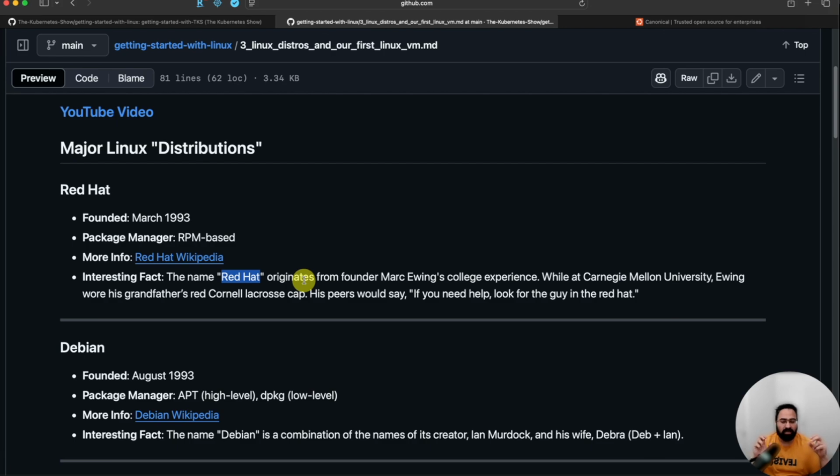So if you see Red Hat with a version number, you really need to figure out what version they are talking about. Let's say somebody says Red Hat 7, there is a good chance they are referring to Red Hat Enterprise 7, versus Red Hat 7 that was in 2004, 2005. All right, so that is a brief history about Red Hat.